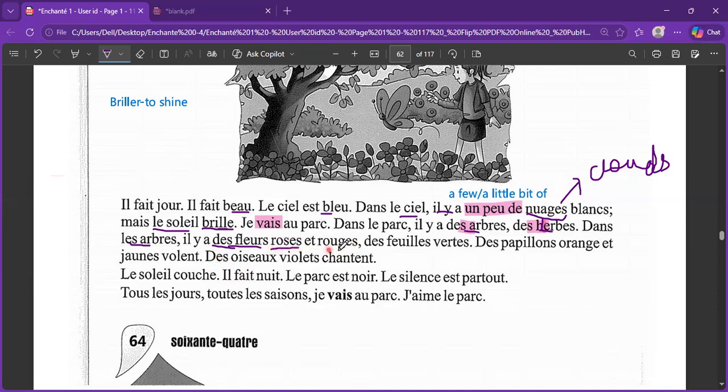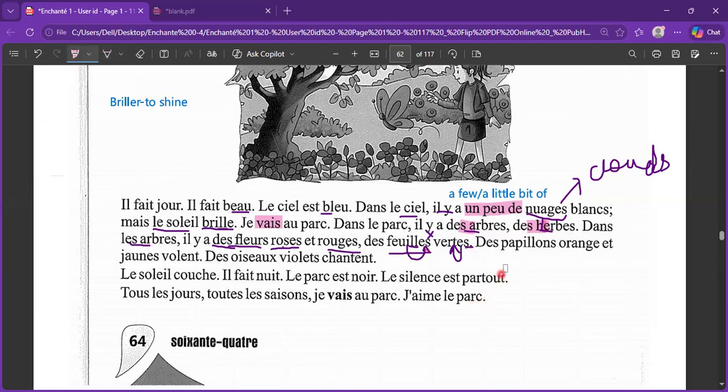Rose et rouge. Pink and red. Des feuilles. This is feuilles. Again, LL is not having any sound. So after I directly connect the sound of E, and S is also a consonant, so there is no pronunciation. Des feuilles vertes. S doesn't have a D, so till T will have the sound. These are the basic rules we have already done a number of times. There are some flowers, pink and red, and some green leaves. Okay, feuilles is leaves.